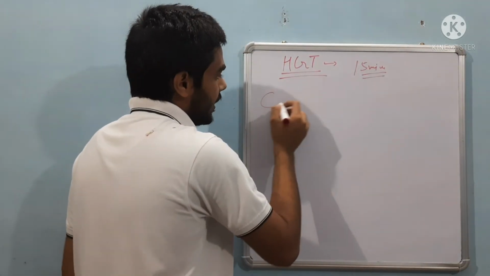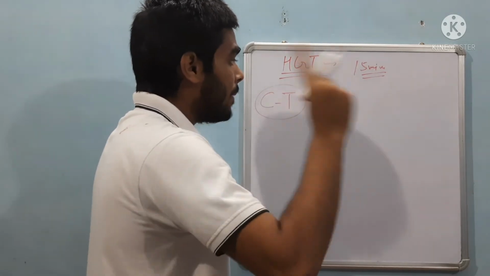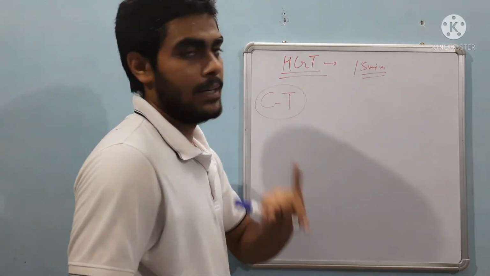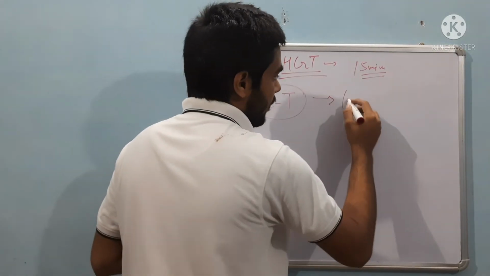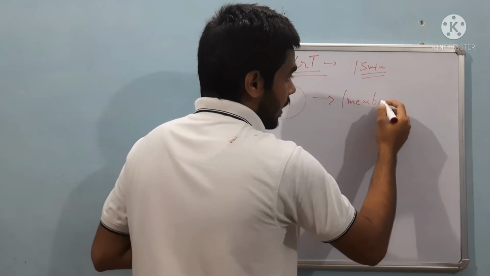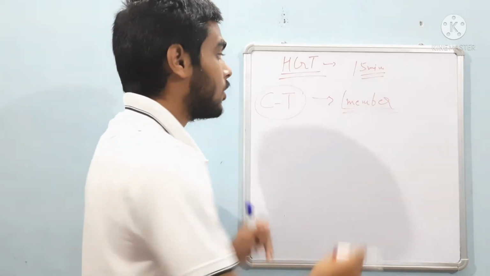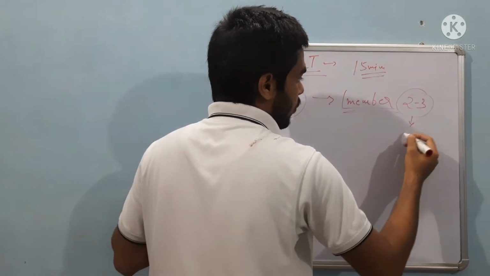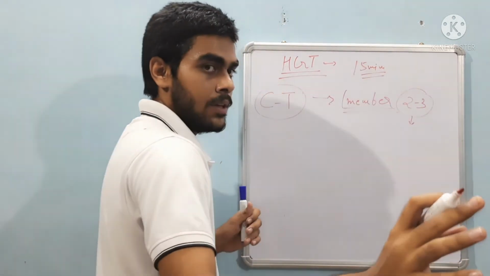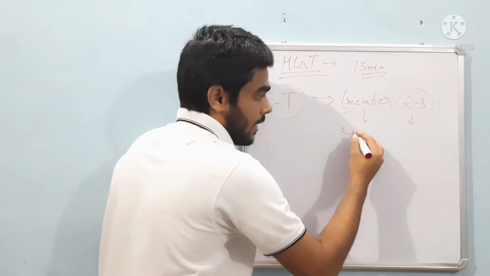Now CT, that is command task. In this, there is only one member, it is a one member task, which means it is done by only one member. But he can take help from his subordinates by calling them. 2 to 3 subordinates are allowed, of his choice. In the command task, this member is a commander.